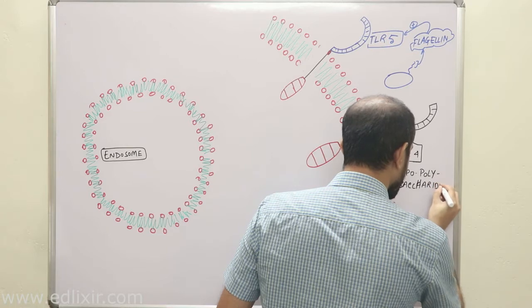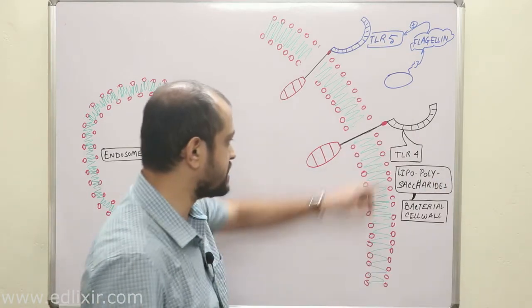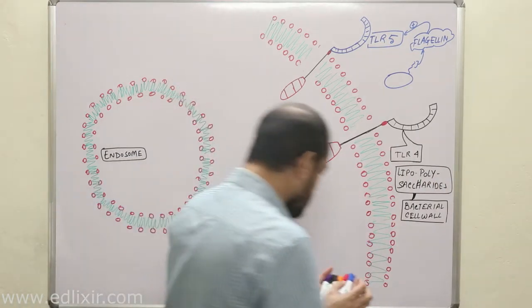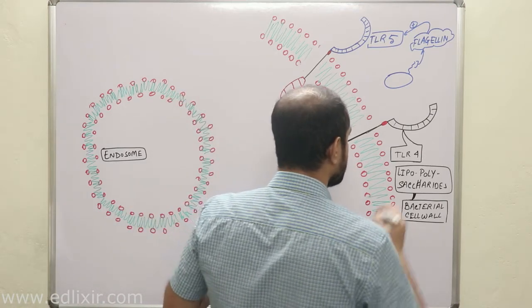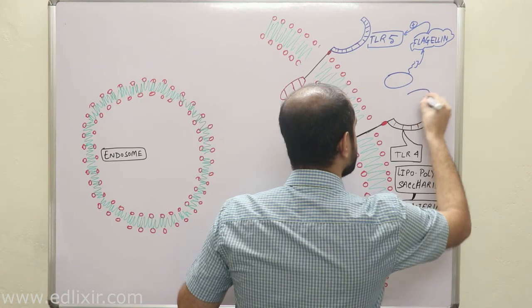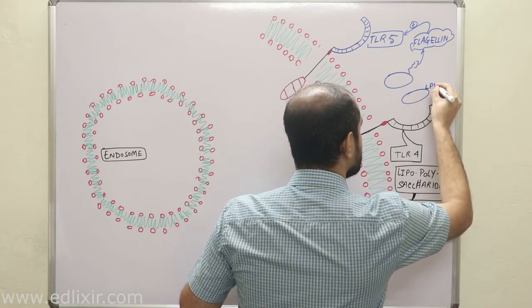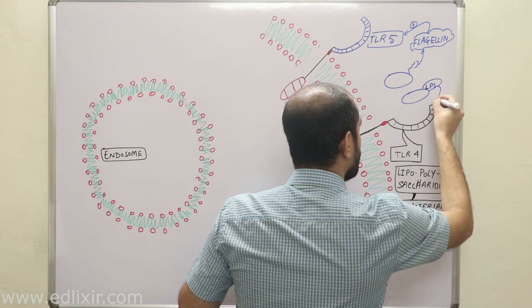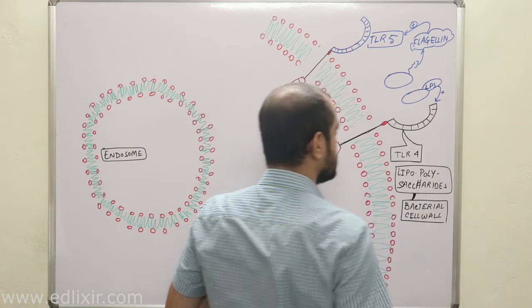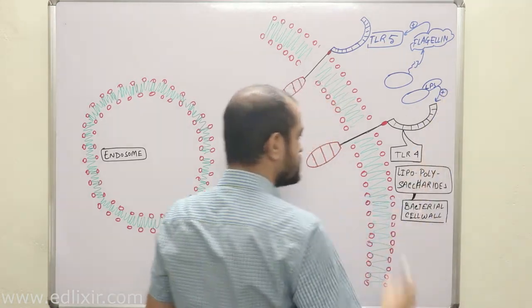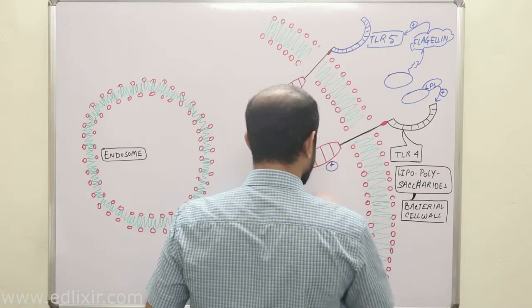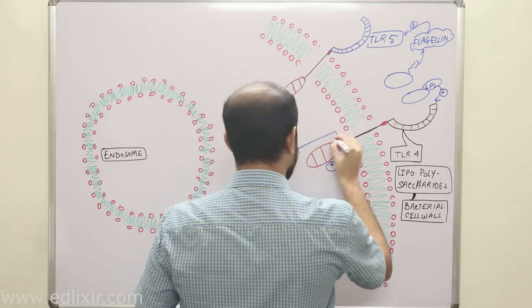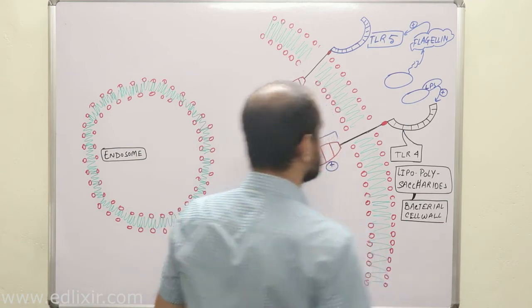Now listen with all your attention. They are a part of the bacterial cell wall, okay? Now it is very important for you to understand that TLR4 actually gets activated when, suppose this is the bacteria and this is the LPS, the lipopolysaccharide layer. When this lipopolysaccharide touches this TLR4, then it gets activated, then its TIR domain gets activated, okay? Now a very interesting part you need to understand here is this,